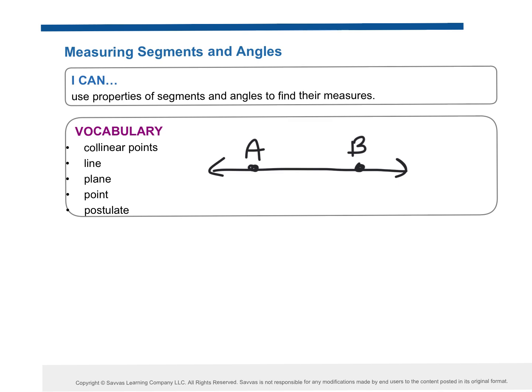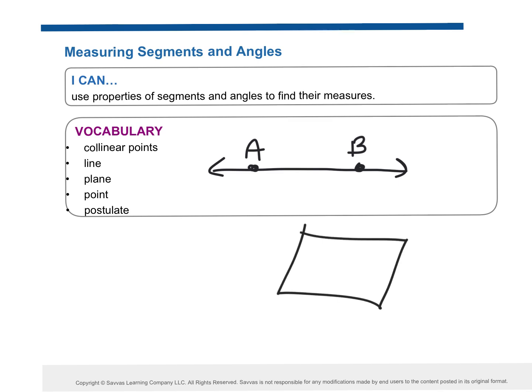Okay? A line, we all know what a line is. What do we think a plane is? It's not an airplane. The graphs, okay, that can count as a plane. Okay, in geometry, a plane stands for just a part of space.